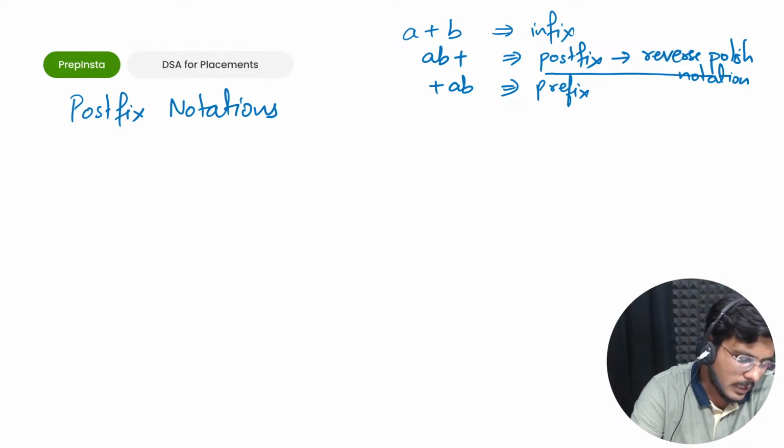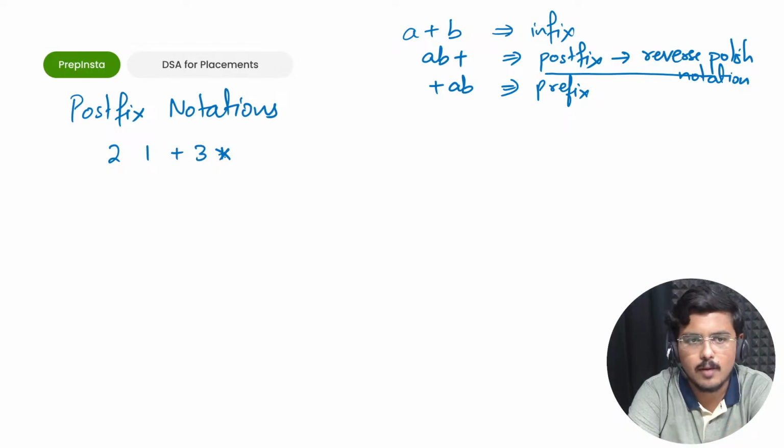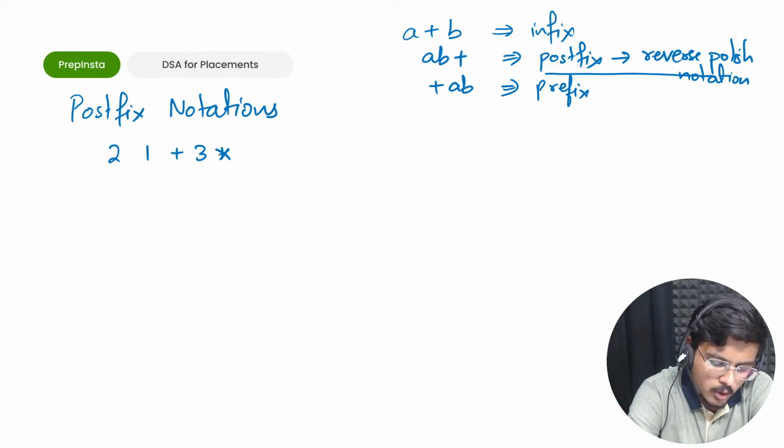Now let's understand that you have this particular postfix notation, fine. This is a postfix notation. You have to calculate the result of it. How would you do it? How would you actually calculate the result of it? Let's understand, fine. So had it been an infix operation, how would it look like?